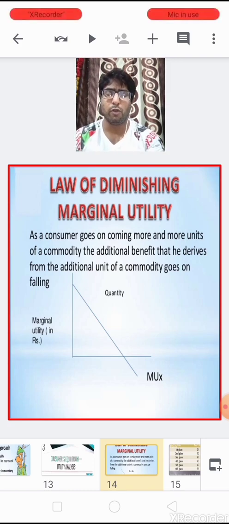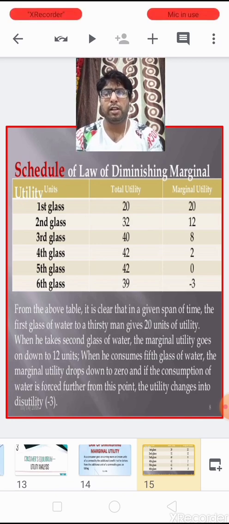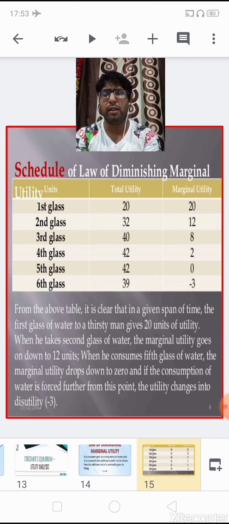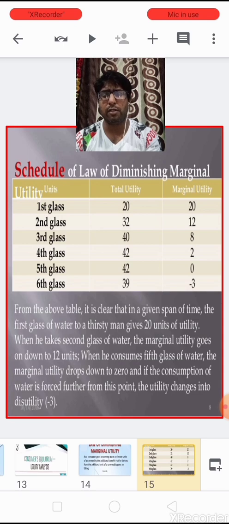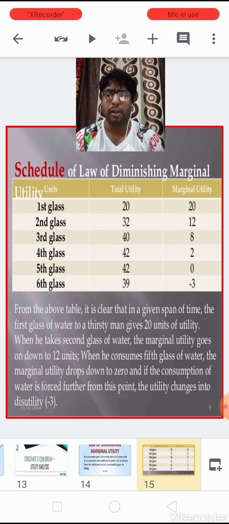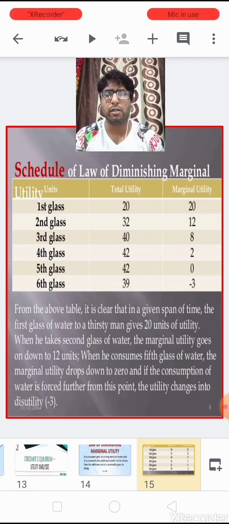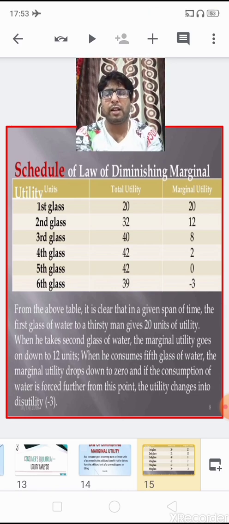Now this law we can understand better with this schedule. Children, here I have taken utility in terms of units. We are going to consume glasses of water, and we are deriving the total utility as well as the marginal utility. When the first glass of water is consumed, the consumer gets 20 utils of marginal utility, and the total utility is the same.